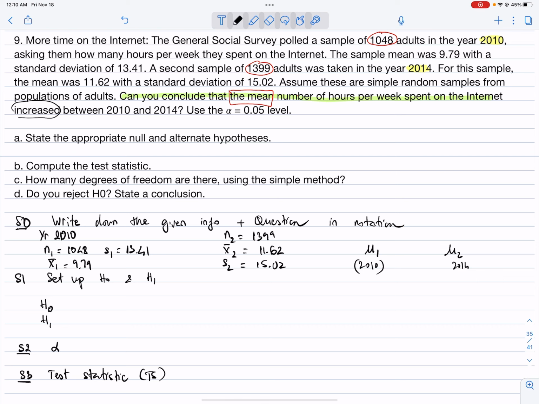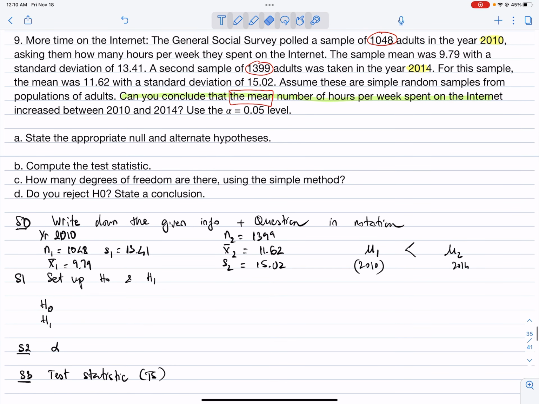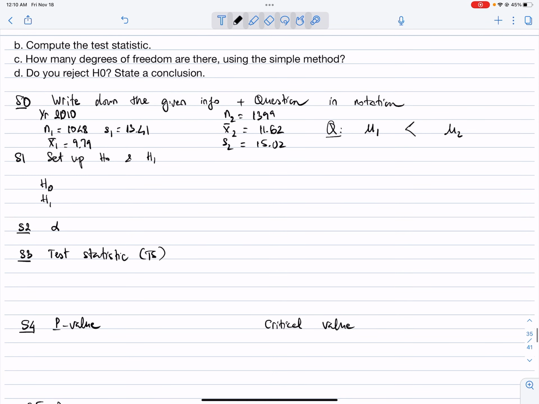The word increase means in year 2014 it is more. Increase means we have more people using the internet later on. So 2014 is more than 2010. So we're going to use that question.